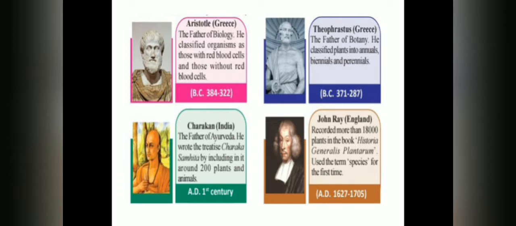That was Aristotle's contribution in classification or taxonomy. So Aristotle is considered the father of biology, and he classified organisms as those with red blood cells and those without.